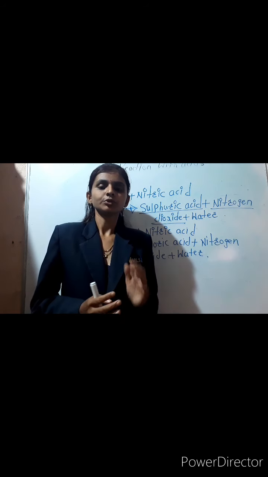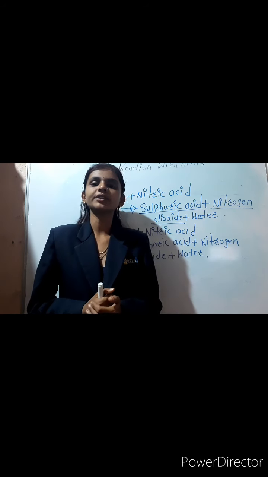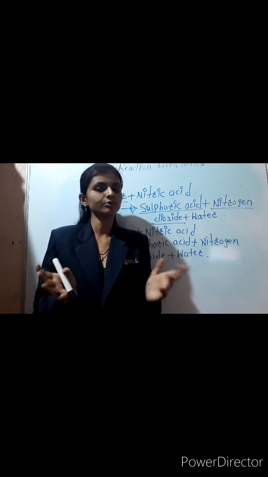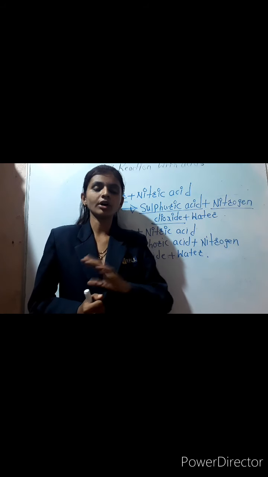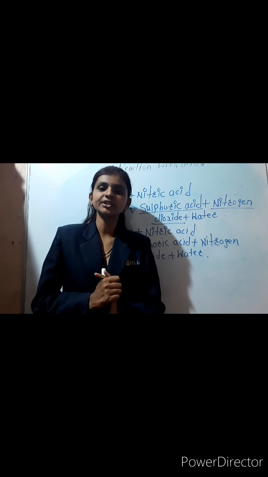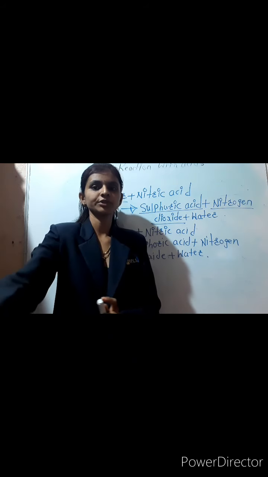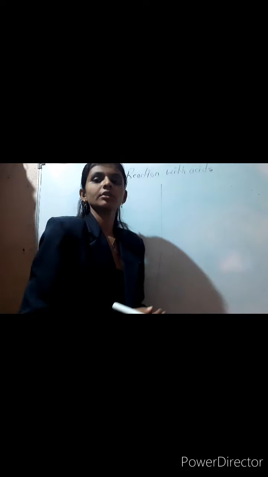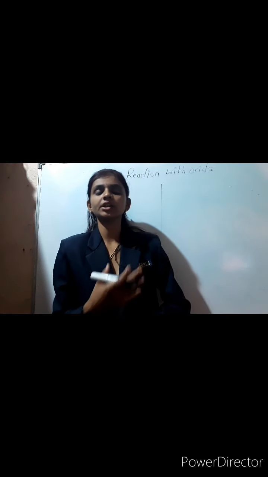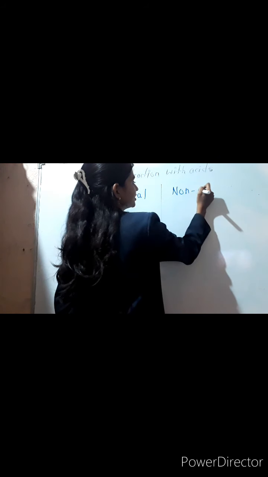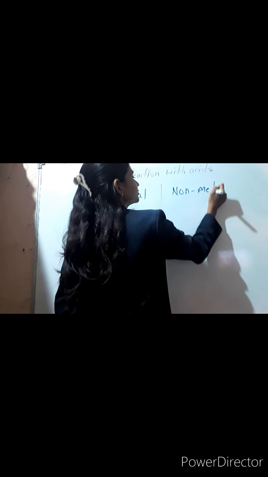Already we observed that when metals react with the acid, hydrogen gas is released, and not all non-metals are going to react with the acid, only the exceptions are there, that is sulfur and phosphorus. Now just see again the reaction of metals and non-metals. How to identify that a metal reacts with the acid and a non-metal does not?